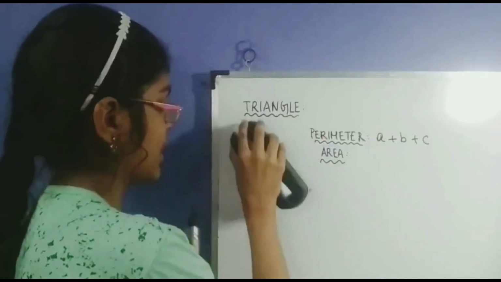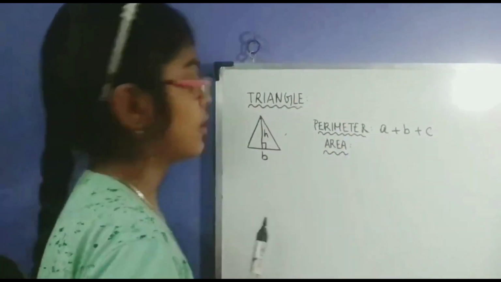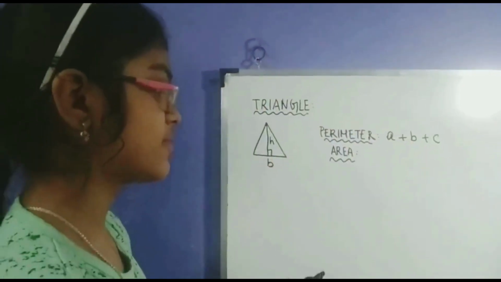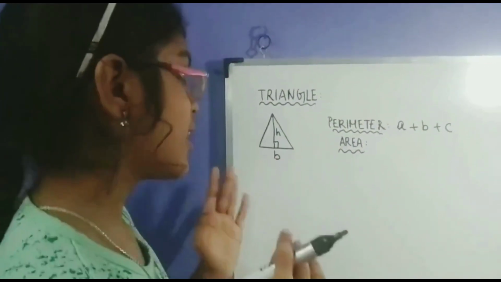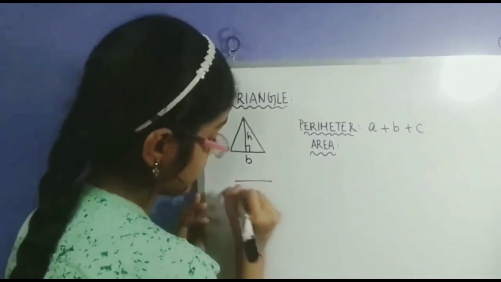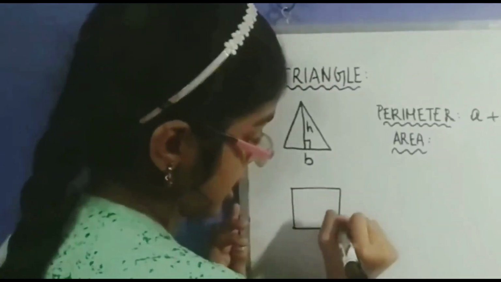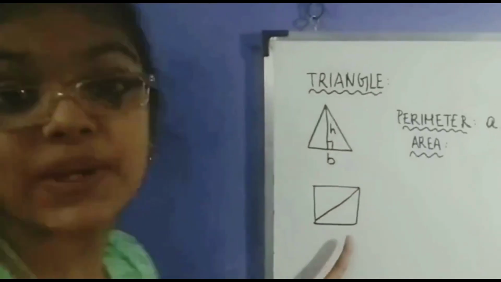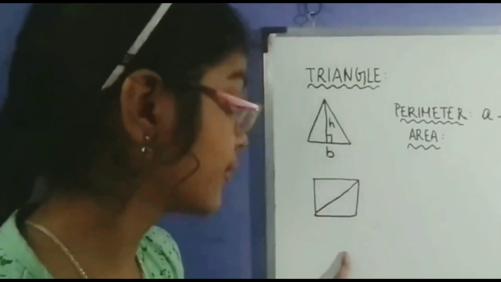Now let's look at area. Area, however, is a little different. Do you realize that if we divide a square or a rectangle, you get a triangle?